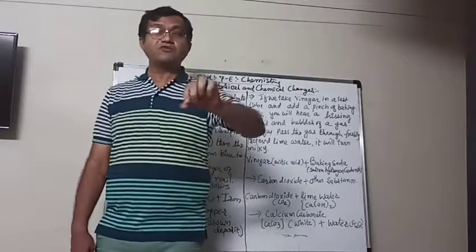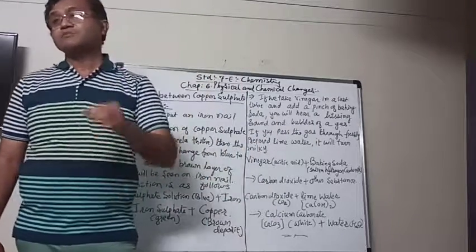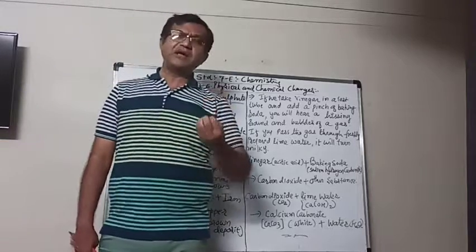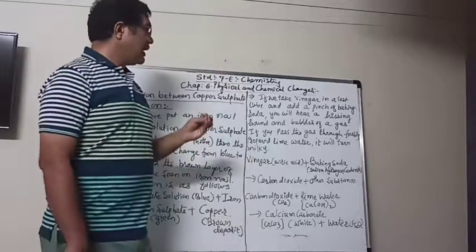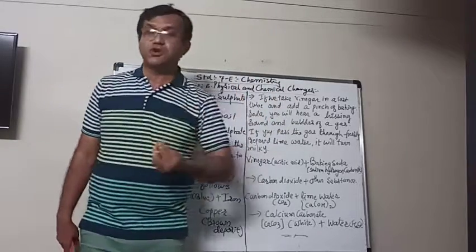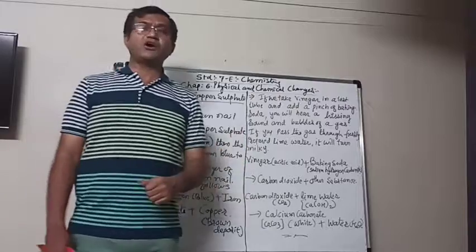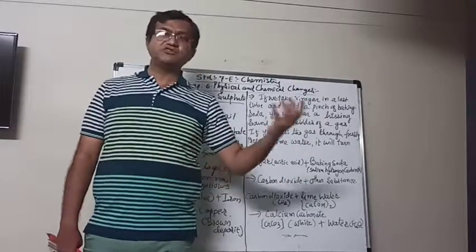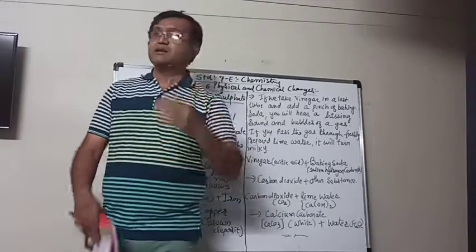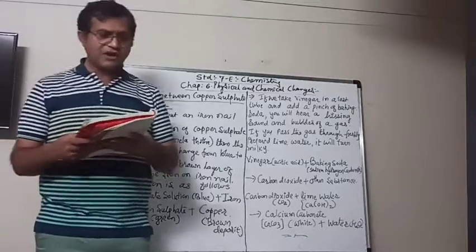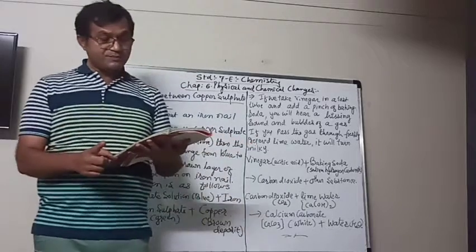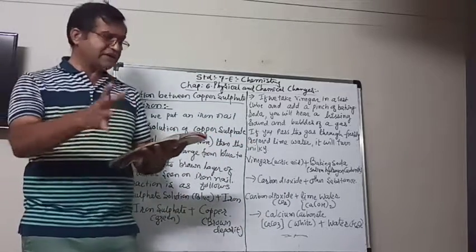In onion salad also, along with salt, we add some vinegar, acetic acid, which we also call sarko in Gujarati. So we have to take some vinegar in a test tube and add a pinch of baking soda. Baking soda is also available in our kitchen, and it is used for baking so that the products become fluffy and soft. So take about a teaspoonful of vinegar in a test tube and add a pinch of baking soda.